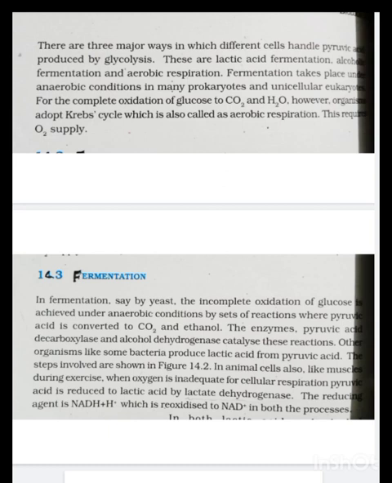The enzymes pyruvic acid decarboxylase and alcohol dehydrogenase catalyze these reactions. Other organisms like some bacteria produce lactic acid from pyruvic acid. The steps involved are shown in the figure. In animal cells also, like muscles during exercise, when oxygen is inadequate for cellular respiration, pyruvic acid is reduced to lactic acid by lactate dehydrogenase. The reducing agent is NADH plus H+, which is reoxidized to NAD+ in both processes.